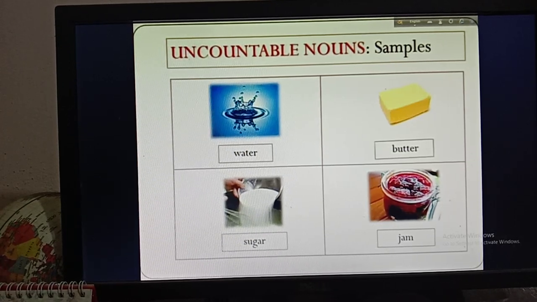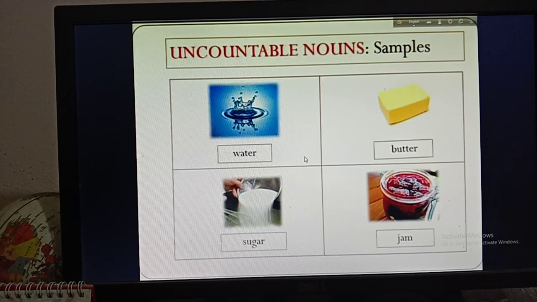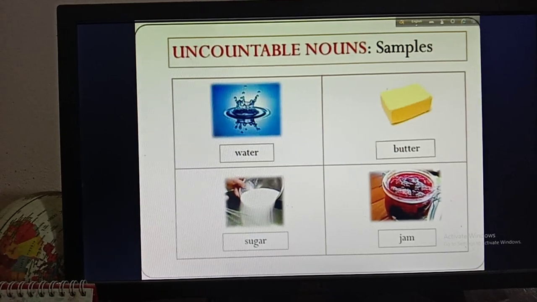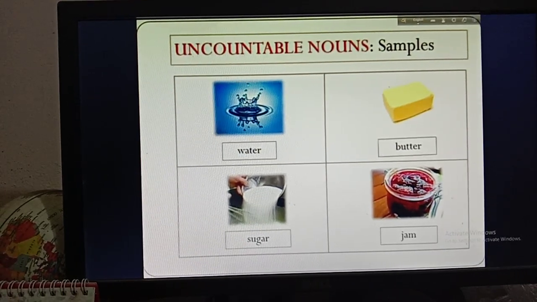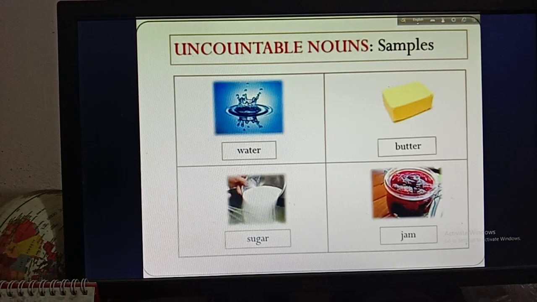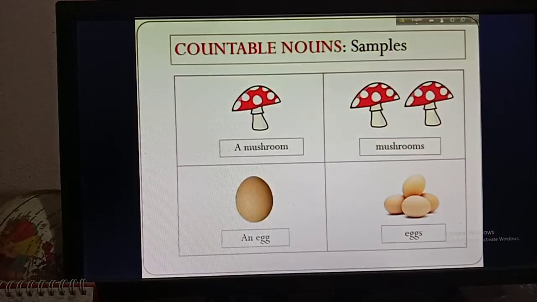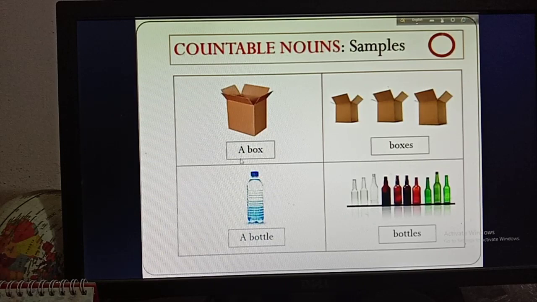That means that in an uncountable noun there is only one form, that is, there will be no singular and plural form. So they will be uncountable. When we learned the countable nouns, you saw that there are two forms, a singular form and a plural form.